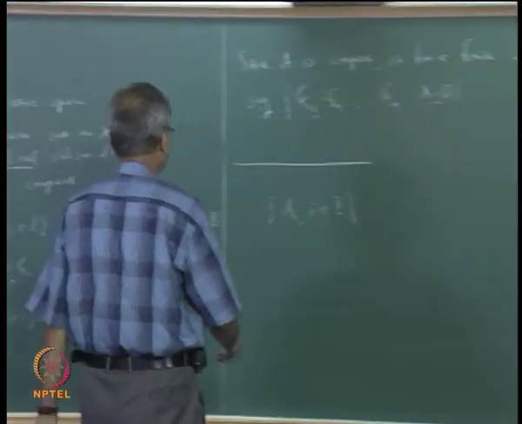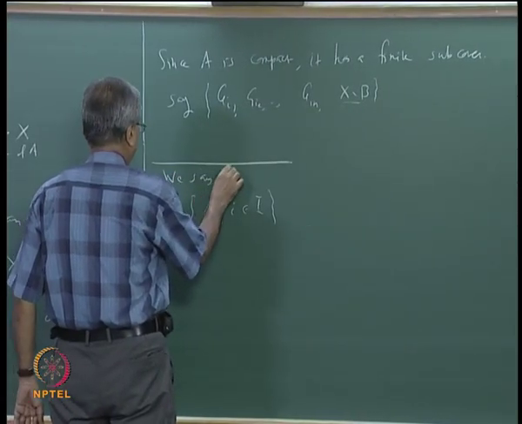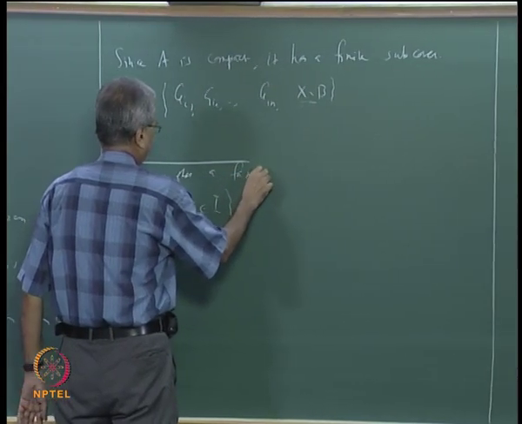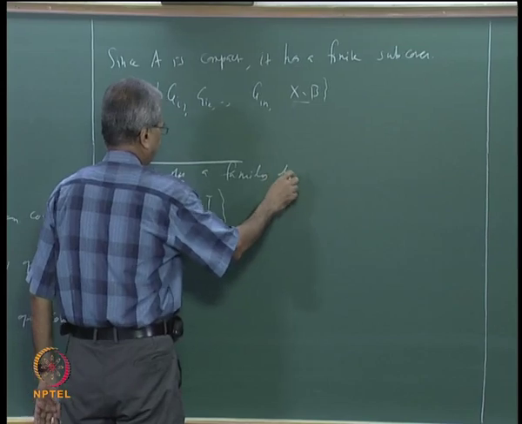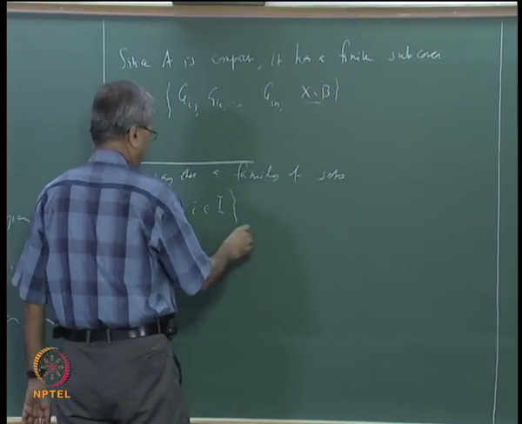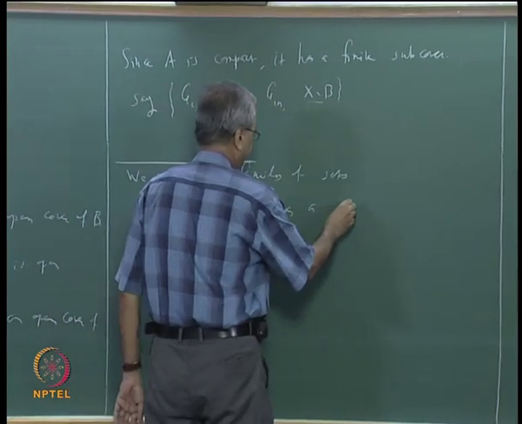We say that a family of sets A_i, i belonging to I, has a finite intersection property.